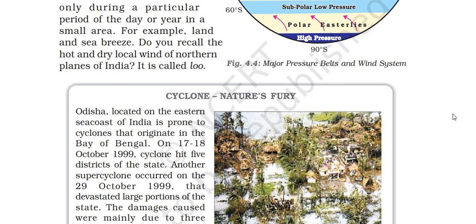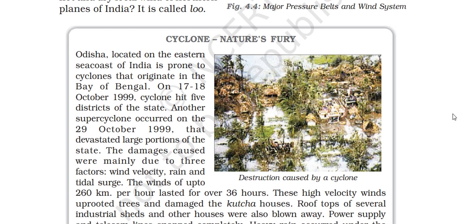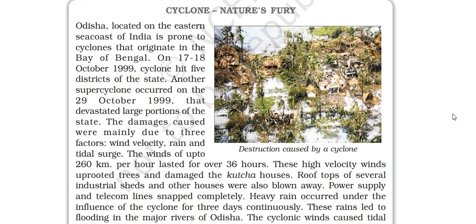Odisha, located on the eastern sea coast of India, is prone to a cyclone that originated in the Bay of Bengal on 17 to 18 October 1999. The cyclone hit 5 districts of the state, and another super cyclone occurred on 29th October 1999. The damage was caused mainly due to the tidal surge. Winds of up to 260 kilometres per hour lasted for 36 hours.